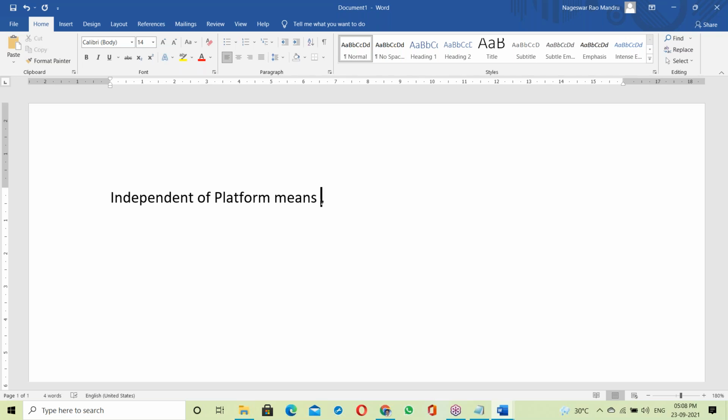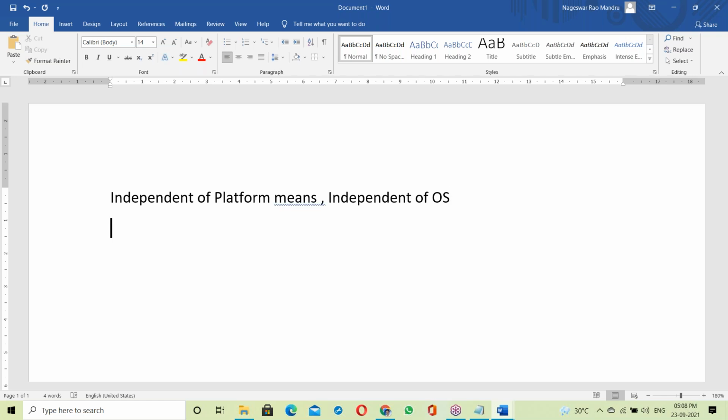Independent of platform means independent of base. Platform means base, so independent of platform means independent of base.